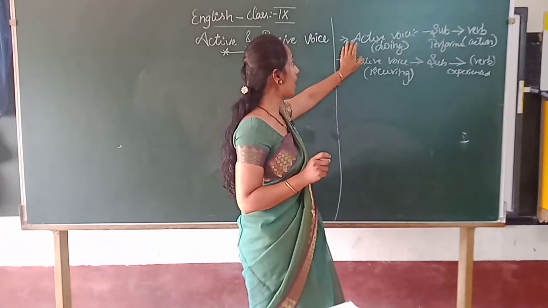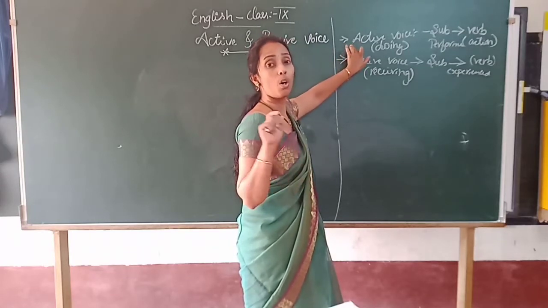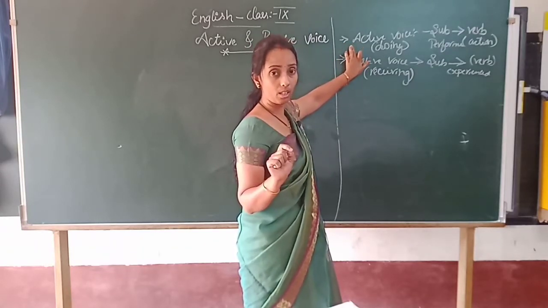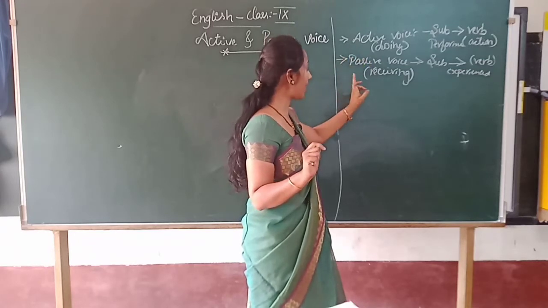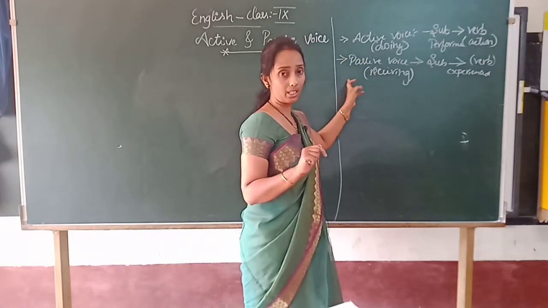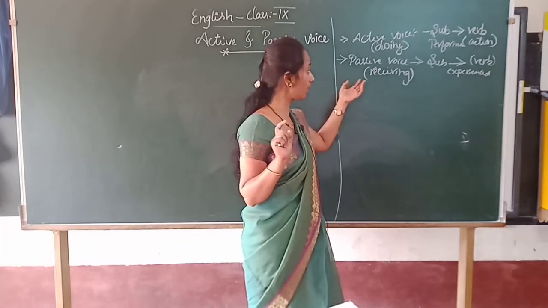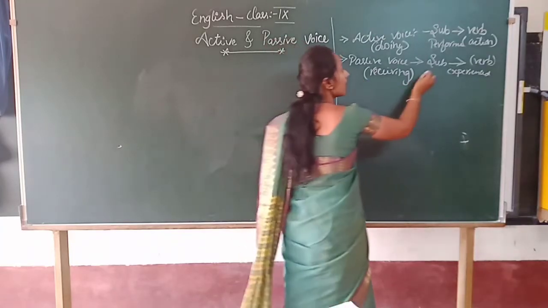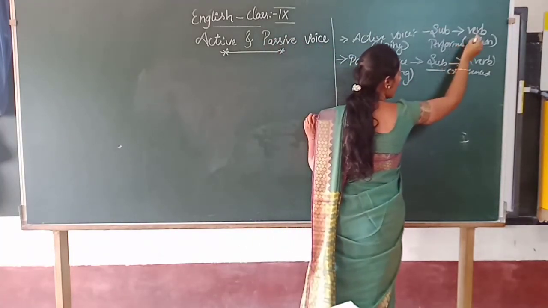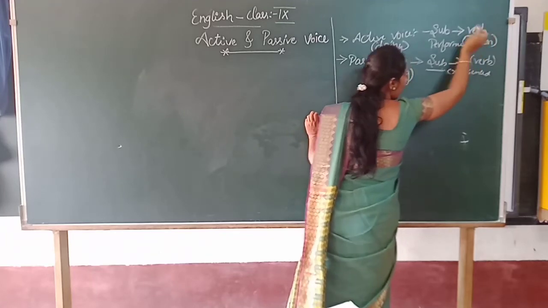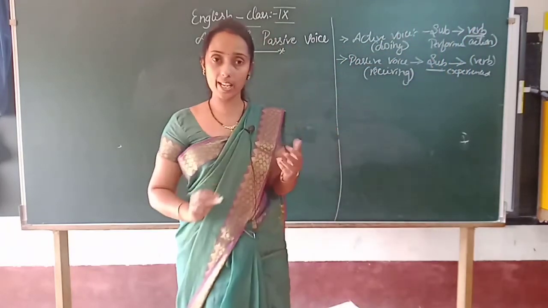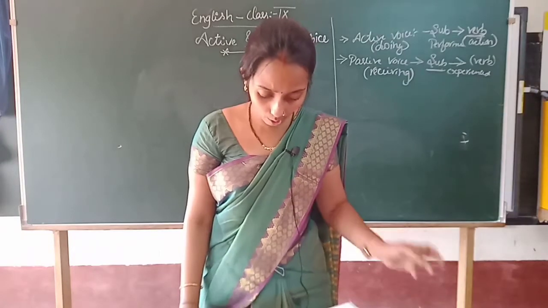I repeat once again, in active voice what work is going on, that is important, and here who was doing that work, that is important. So here which is important? Here the subject is important, here the verb is important. Clear? Next clue, third clue, write down.